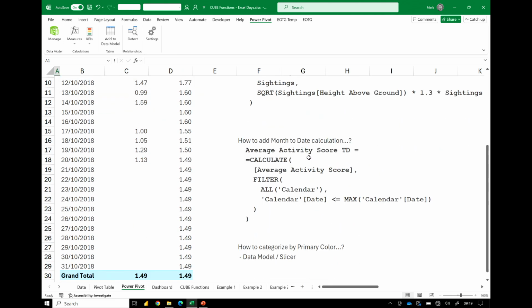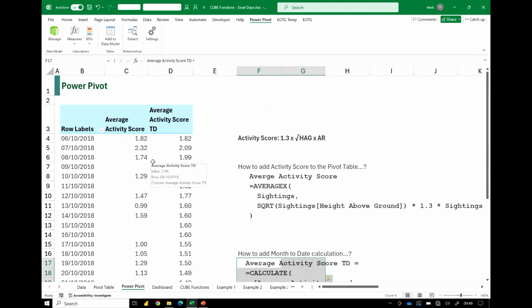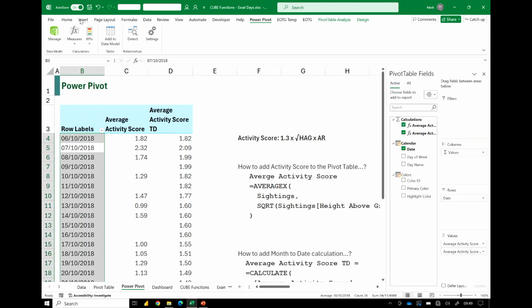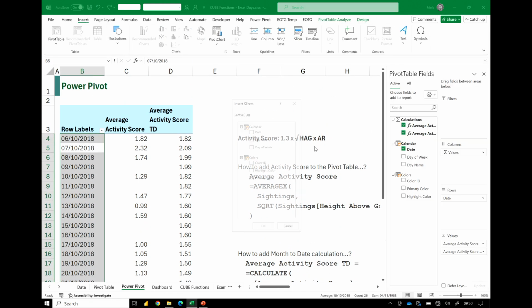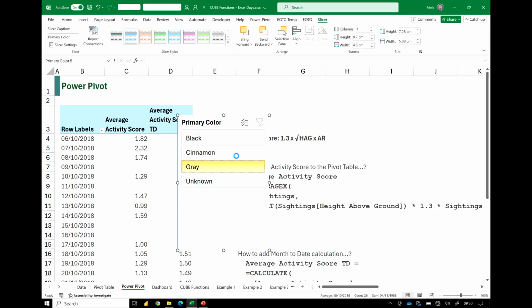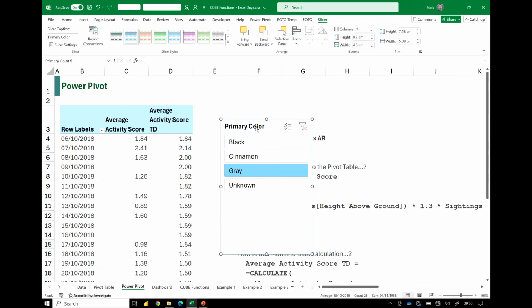My second challenge, can I add a month-to-date calculation? There's the DAX I'm going to use. Yes, I can create a month-to-date calculation using Power Pivot. Can I categorize this by primary color? Well, I can just go Insert, Slicer. I can select my primary color, click OK, and there I have a slicer, which means now, look at that, I can slice my favorite squirrel-based metric by different colors.